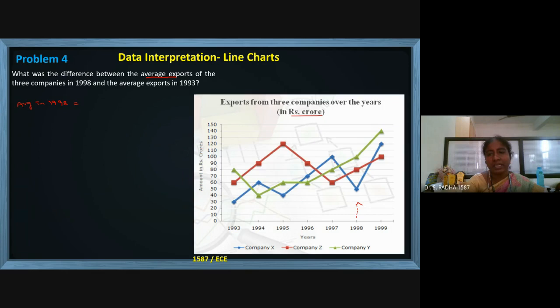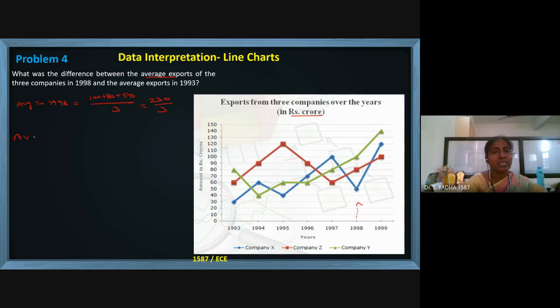Now in 1998, green color is 100, red color is 80, blue color is 50. So 100 plus 80 plus 50, and average means divided by 3. That is 230 divided by 3.